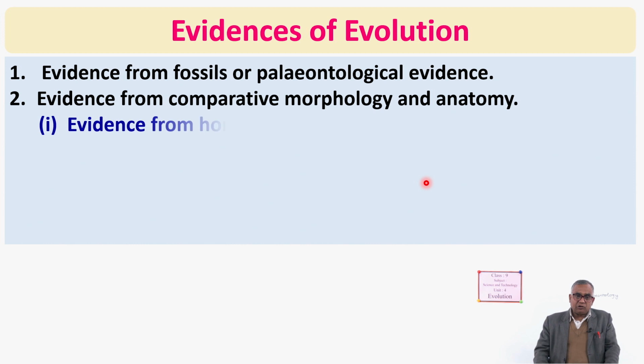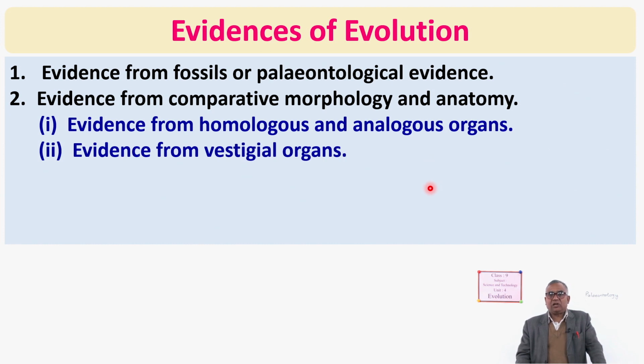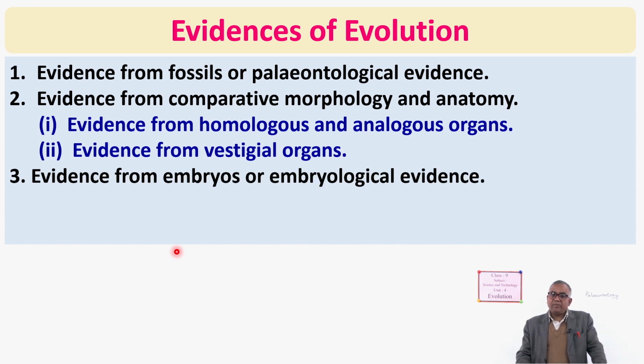Okay, so there are two. One is evidence from homologous and analogous organs. If you separate them, the first one is evidence from homologous organs and the second one is from analogous organs, that is also okay. Next one is evidence from vestigial organs. So they are based on what? Comparative morphology and anatomy.